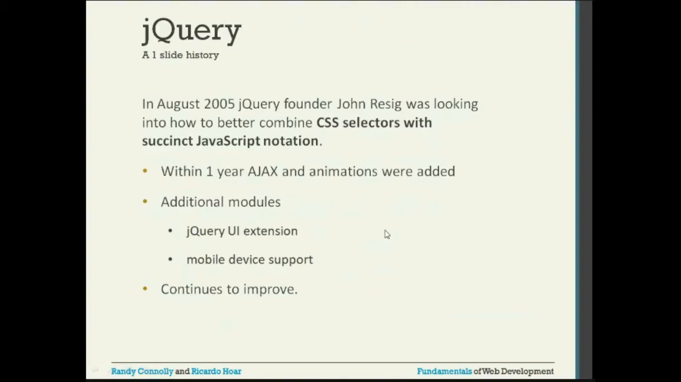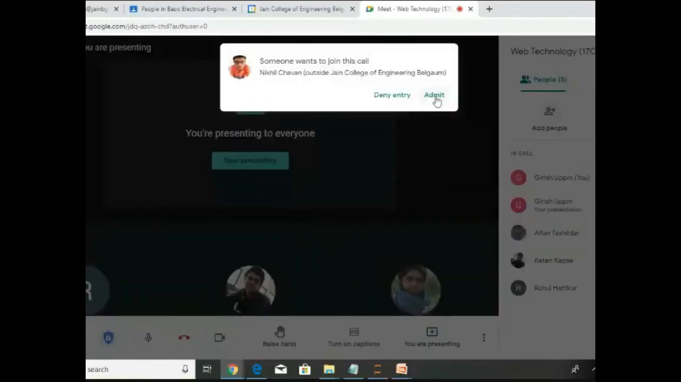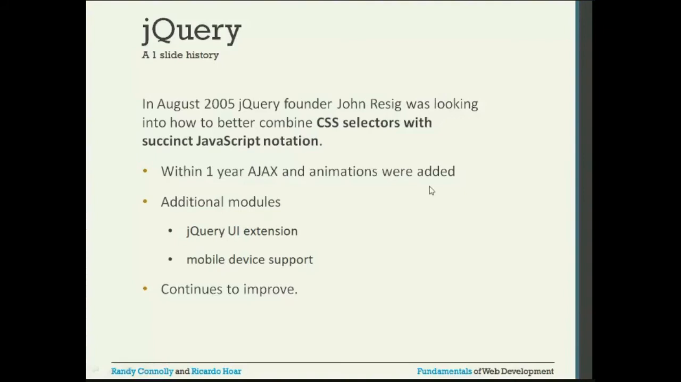jQuery, history of jQuery. In August 2005, jQuery founder John Resig was looking into how to better combine CSS selectors with succinct JavaScript notations. So he is the founder of jQuery. He was looking at how CSS selectors can be used with JavaScript notations. Within 1 year, Ajax and animations were added. Additional modules, jQuery UI extension, mobile device support, and it continues to improve.